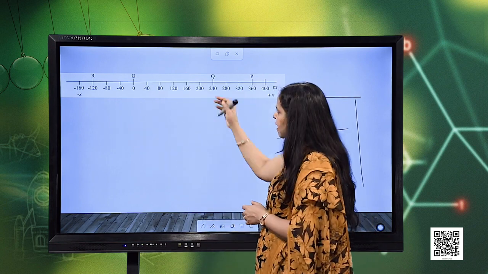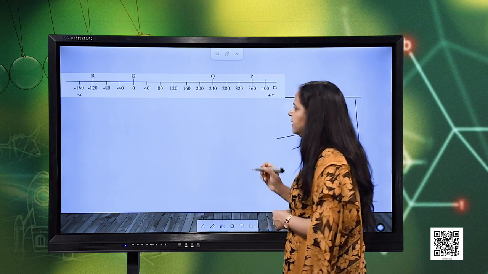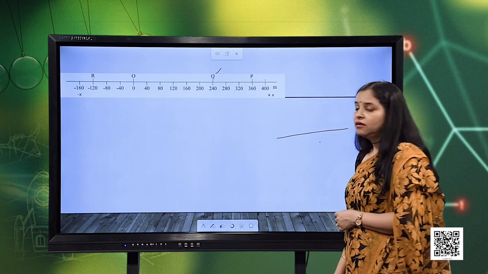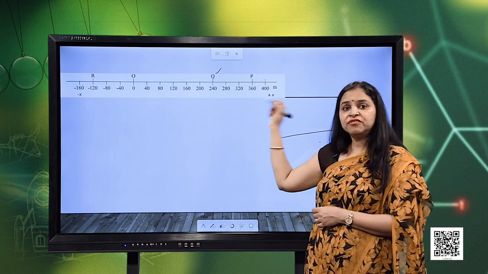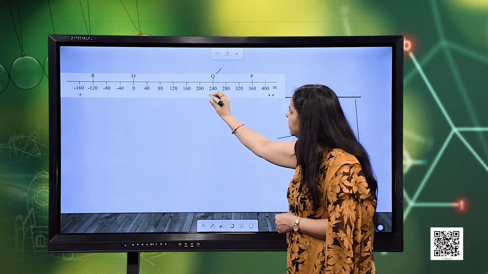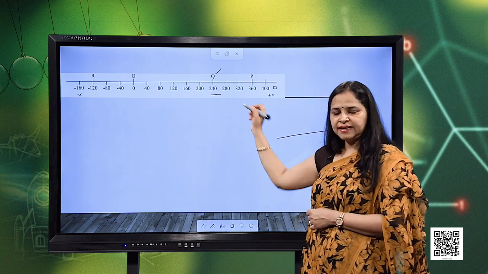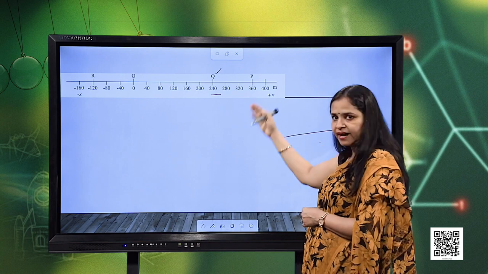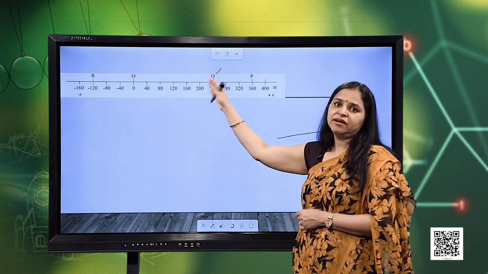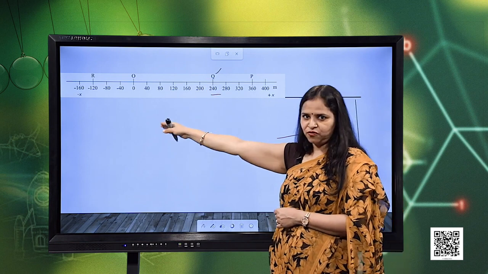Now, here for example, I consider the particle is at any instant at this position Q. So, what is the position of this particle when it is at point Q? Its position is 240, that is plus 240, it is towards the right. So, it is at 240 meters from the origin, which is a reference point.